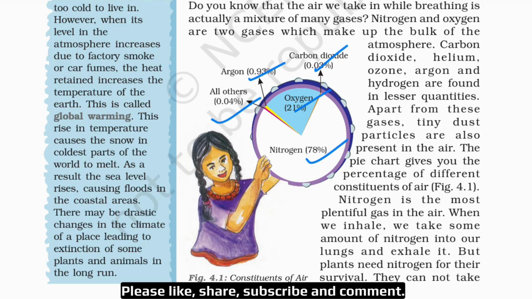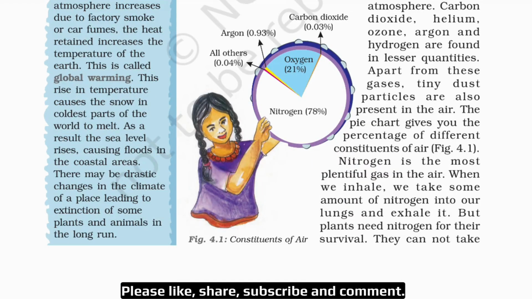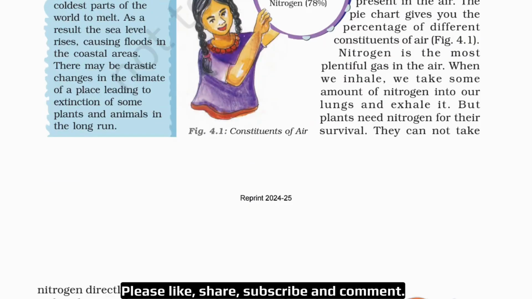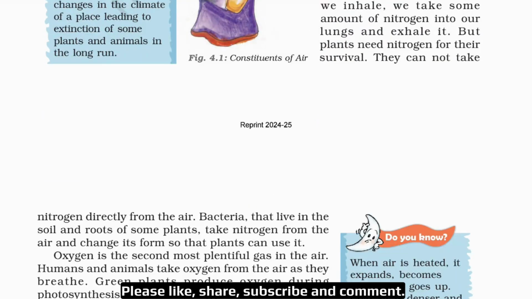Okay. Now let's read this paragraph. Nitrogen. Nitrogen is the most plentiful gas in the air. When we inhale, we take some amount of nitrogen into our lungs and exhale it. But plants need nitrogen for their survival. They cannot take nitrogen directly from the air. Bacteria that live in the soil and roots of some plants take nitrogen from the air and change its form so that plants can use it.